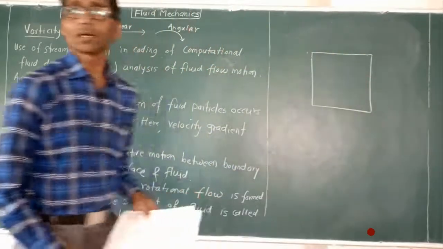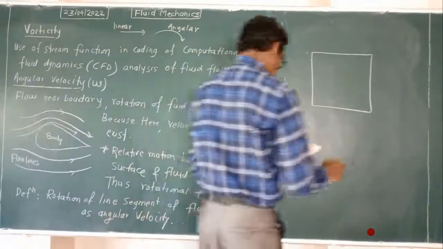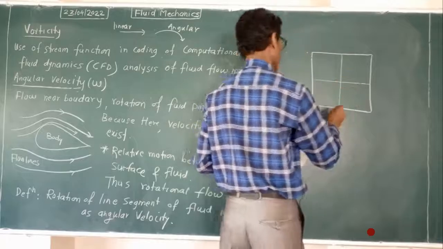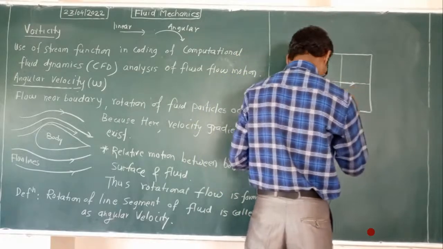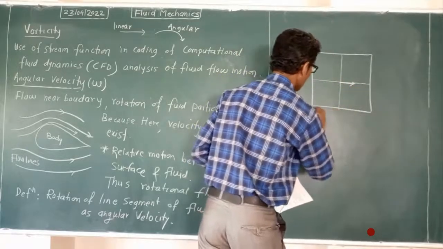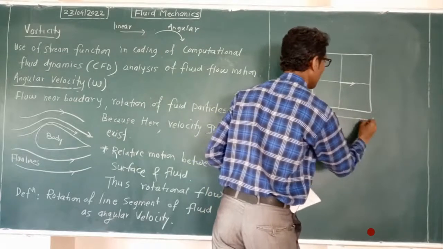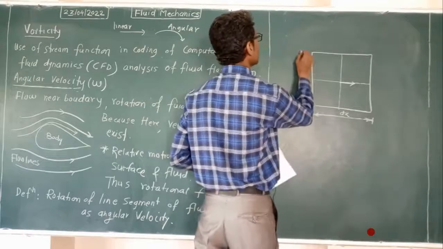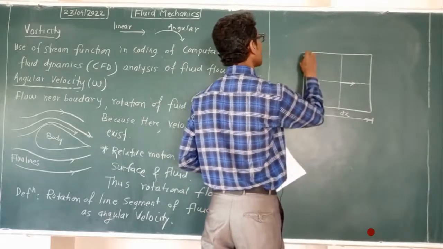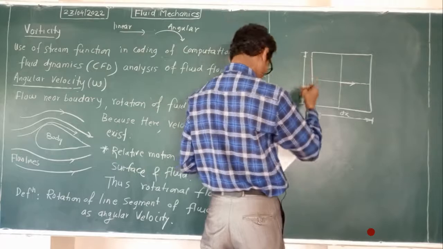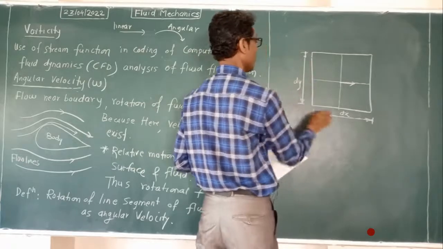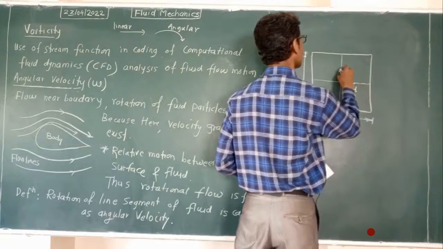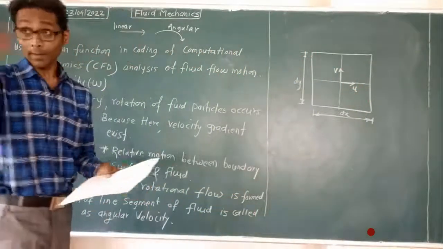This is a fluid element, and here we have these two lines. This is the center of the fluid element. Horizontally, along the x direction, the dimension is dx, and this is the y direction or vertical segment, dy. At the center, along the x direction the velocity is u, along the y direction the velocity is v.